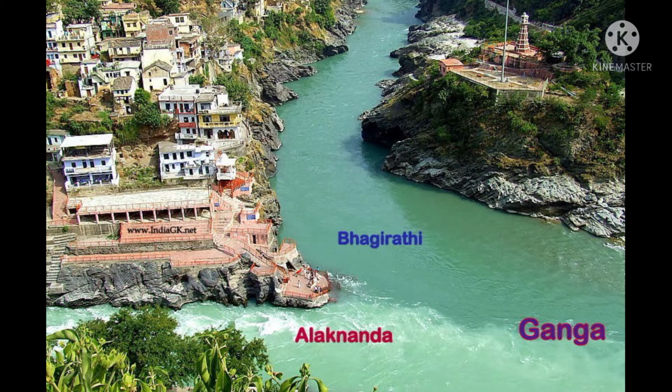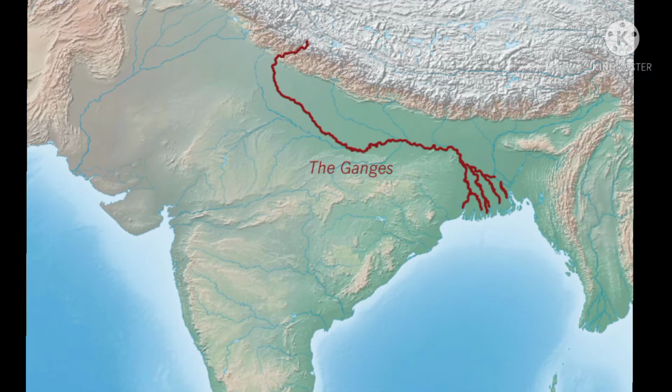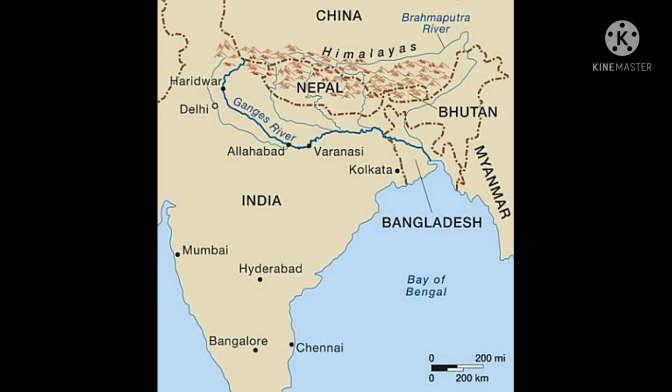In West Bengal, the river splits into two branches. These branches are called distributaries. One distributary enters Bangladesh and is called Padma. It joins the Brahmaputra. The other distributary flows through West Bengal and is called Hugli. River Hugli drains into the Bay of Bengal.